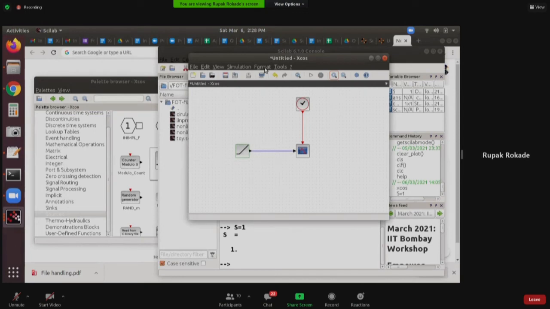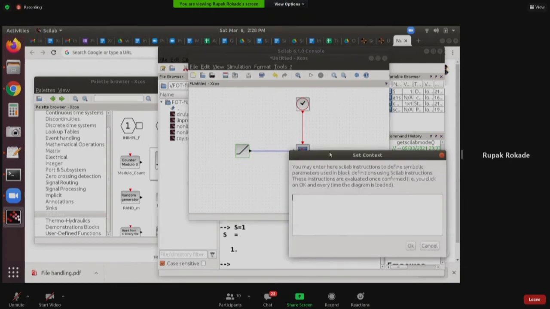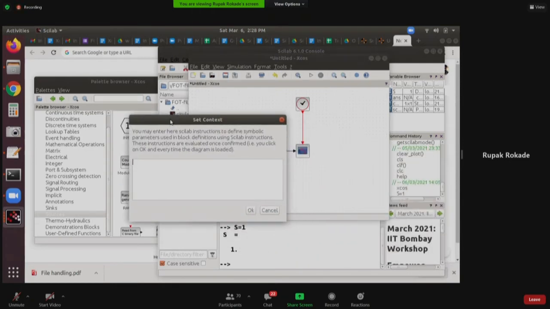Another way is the context menu. Inside the simulation menu, there is a set context option. You click on it, and it gives you a small window where you can type something. This is similar to the Scilab workspace, a place where you can write some Scilab code, and Scilab will execute it before it runs the XCOS simulation. It is giving you some basic information on the top. You can read it later on.